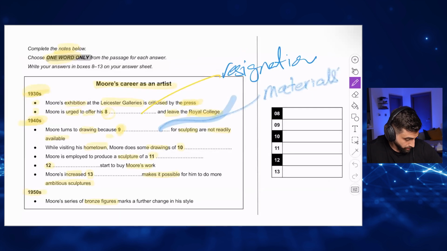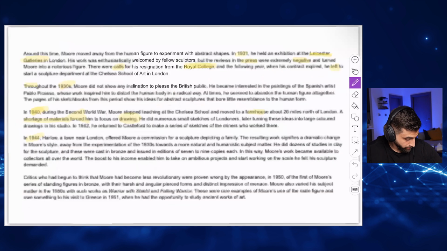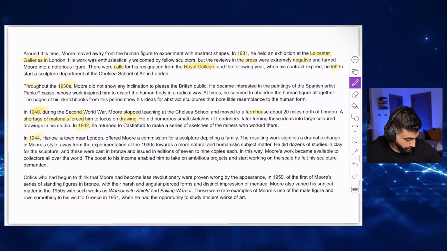Okay. While visiting his hometown, Moore does some drawings of something. Let me go back. Now, because the rest of the passage is not here, if you do not know, Castleford is his hometown.